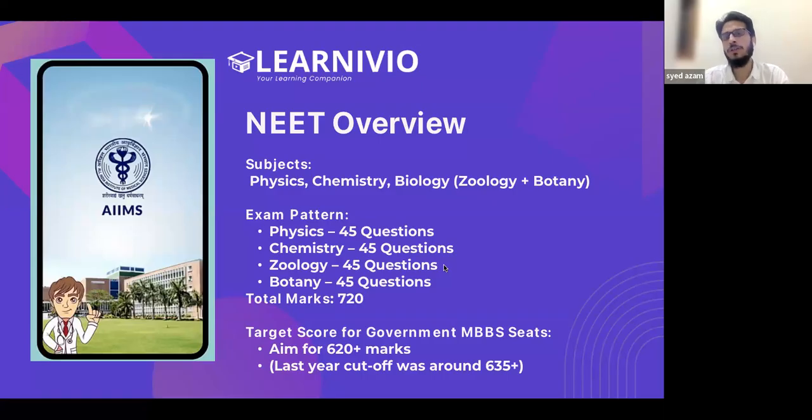But if a student after class 12, in the first attempt of NEET, gets only 300 out of 720, then there are very slim chances that the student can crack NEET even after one year, because that journey from 320 to 620 is a very big journey.